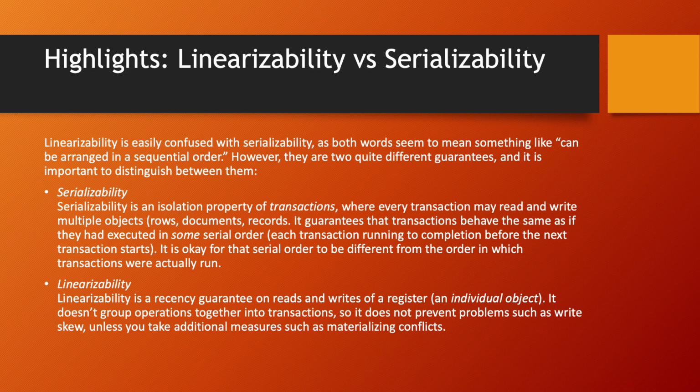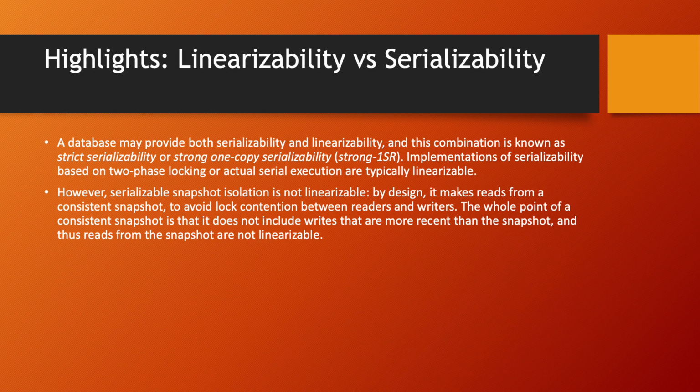Serializability is an isolation property of transactions where each transaction may read and write multiple objects, for example rows, documents, records. It guarantees that the transactions behave the same as if they had executed in some serial order. It is okay for the serial order to be different from the order in which the transactions were actually run. Linearizability is a recency guarantee on reads and writes of a register, that is, an individual object. It doesn't group operations together into transactions, so it does not prevent problems such as write skew unless you take additional measures such as materializing conflicts.